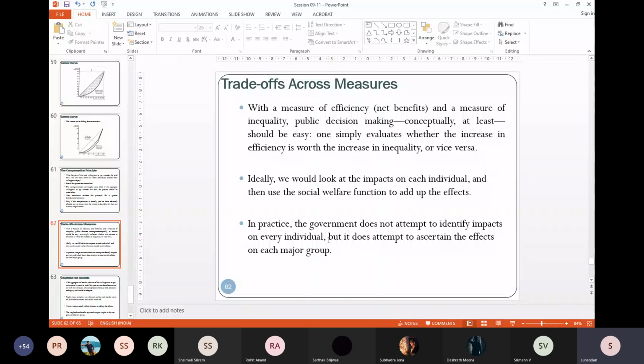A set of smartphones are produced in India and sold in India, and a set of smartphones are imported into India and sold in India. Now the government imposes some tariff or customs duty on the import of smartphones. What will happen? The imported smartphones will become costly because of the price plus the tariff tax. Tariff is nothing but another tax.